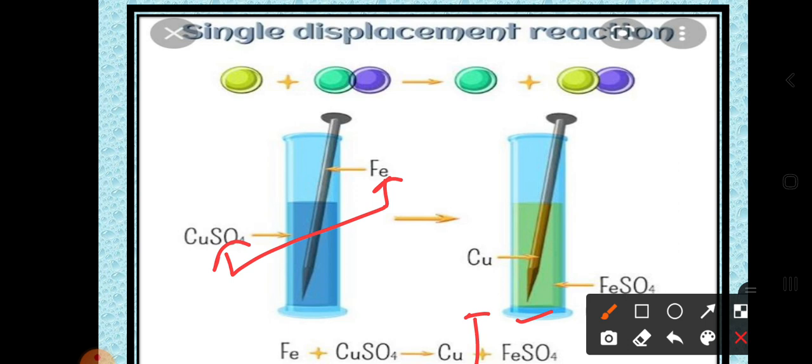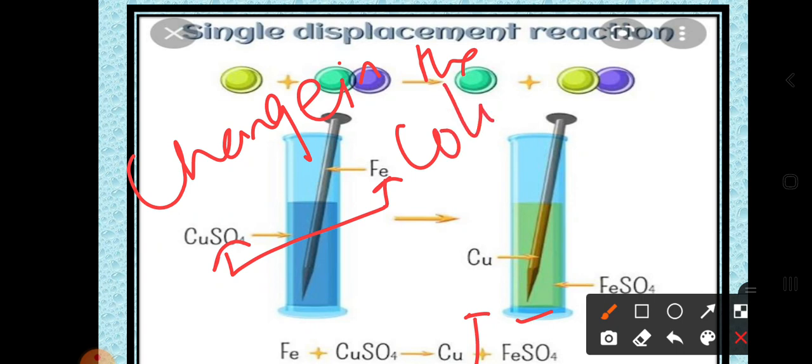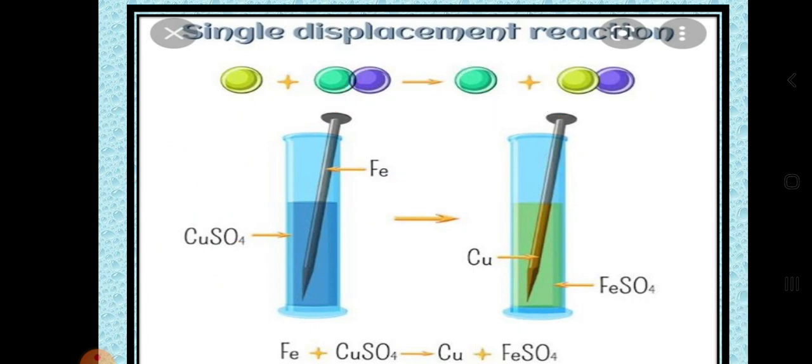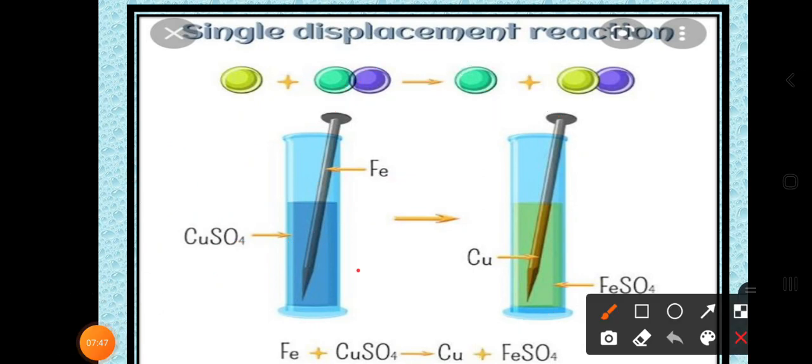So dear students, how are you going to know whether the reaction has taken place or not? Here there can be a change in state, or a change in color. Change in color is the witness of the displacement of the metal. Before, which color was there? Before it was blue in color, now which color did you get here? That is green in color.